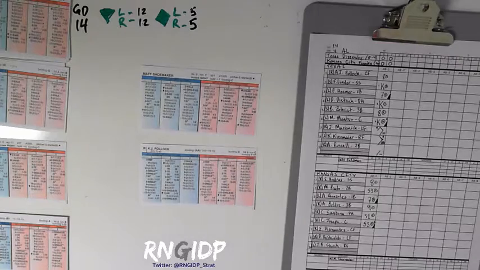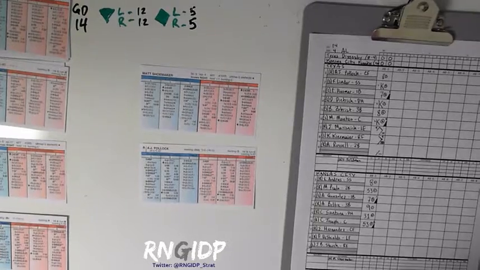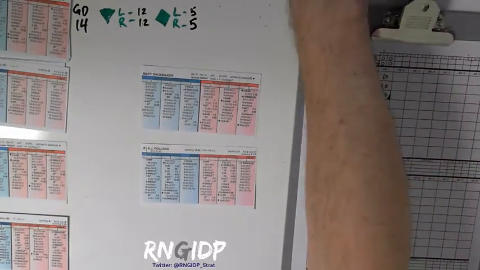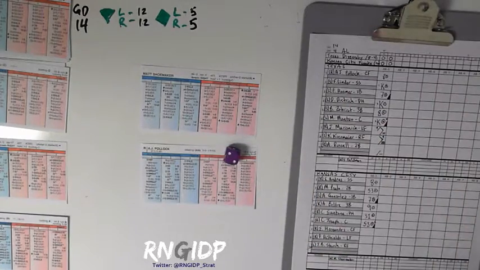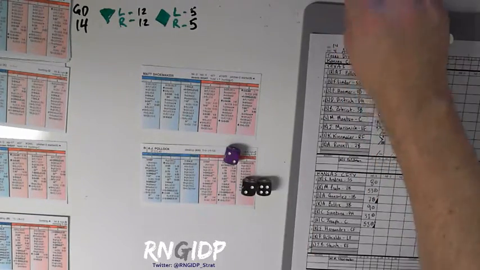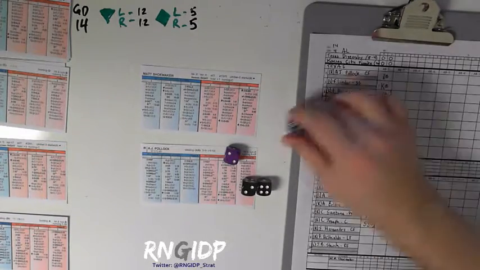Here we are with Matt Shoemaker pitching to A.J. Pollock here in the top of the 3rd. A.J. Pollock has a chance to break this thing open. Nobody out. The infield is going to come in to cut off a run at home against the speedy A.J. Pollock. Probably wouldn't be able to double him off anyway. This one is on the batter's card. It's a 2-6. A.J. Pollock hits this one to the gap. That one is a double.